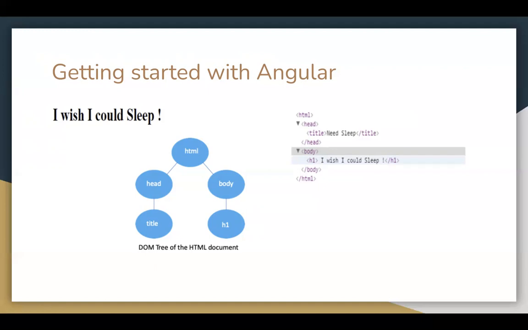So these are basically tags which are used to display information on a website. This is known as the DOM tree of an HTML document. If you see, this is the structure that we have to follow. Inside the HTML tag, you will be having a head. Inside the head, you will be required to add the title of your website. And once your title is published, then you can write anything inside your website which could be displayed.